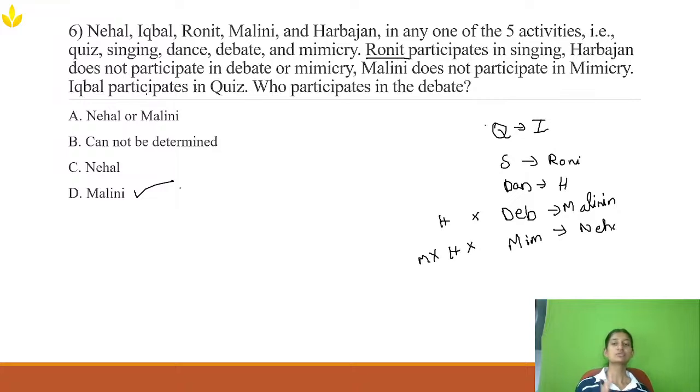So first, what are the activities? Write down. And they have only given a few hints. Always remember, it is not always a positive statement, like Ronit participates in singing. You need to concentrate on negative statements also. The negative statement here is Arbhajan does not participate in debate or mimicry. That also will come in handy. Now, Malini does not participate in mimicry. So you need to concentrate on your negative statements and positive statements to find an answer.